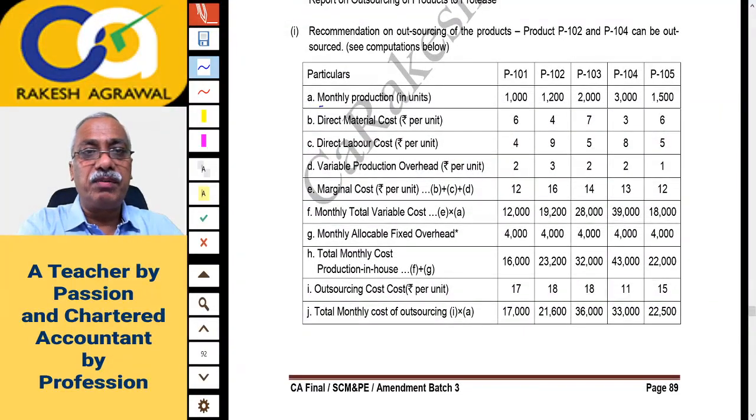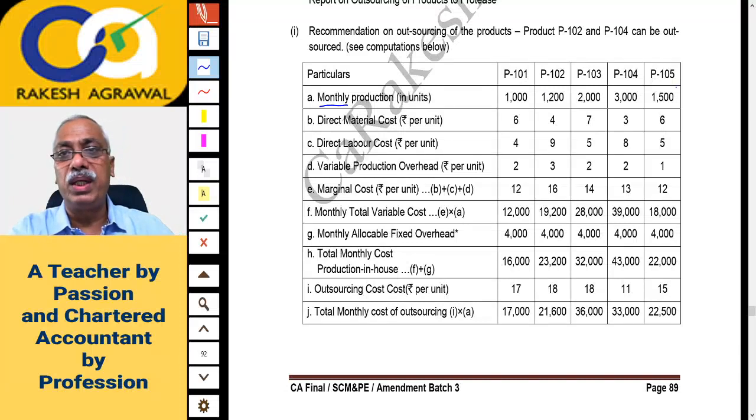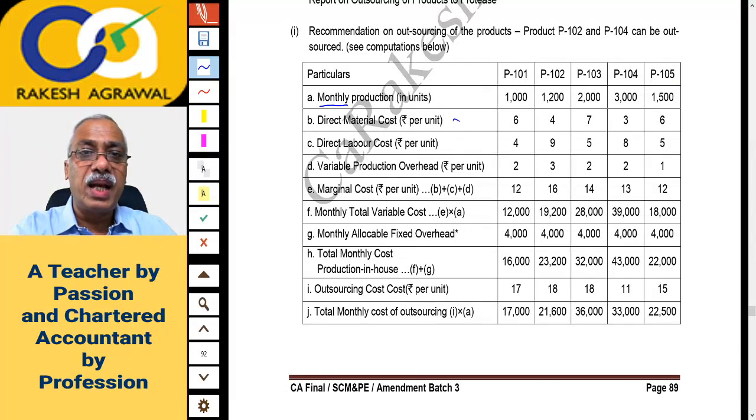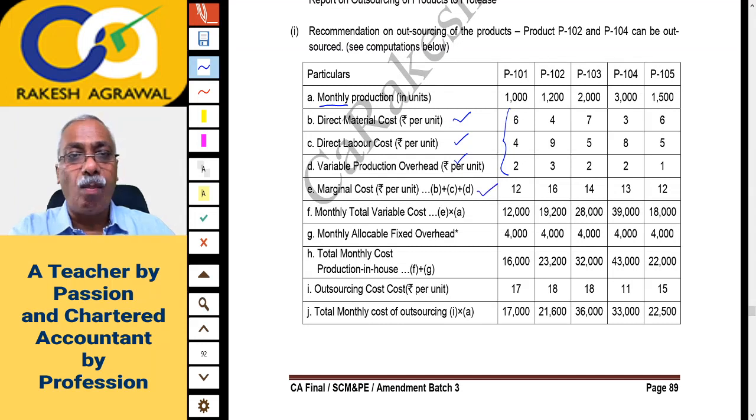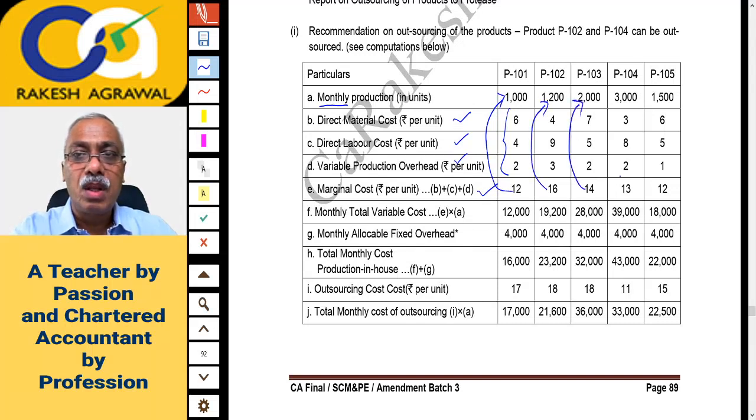First of all, this is monthly data. Monthly production quantity is written down. Then direct material per unit, direct labor per unit, and variable overheads per unit are copy pasted. These 3 are added, so you'll get marginal cost per unit. Now marginal cost per unit multiplied by the number of units to be produced, please remember this is monthly production, will give you the total monthly variable cost.